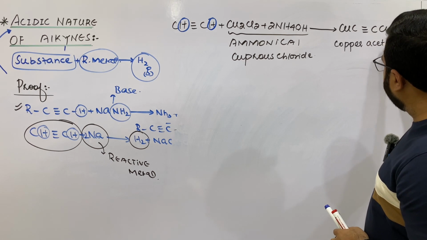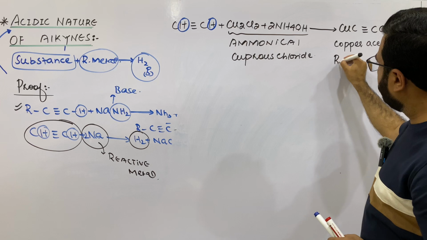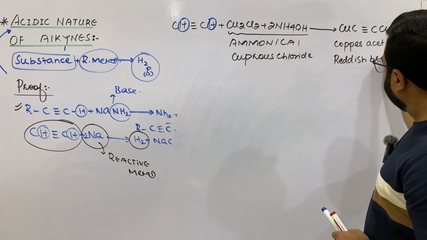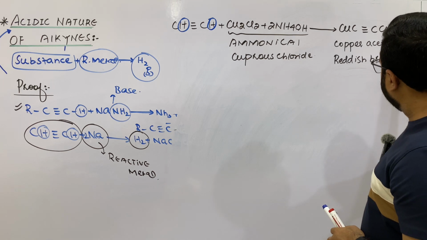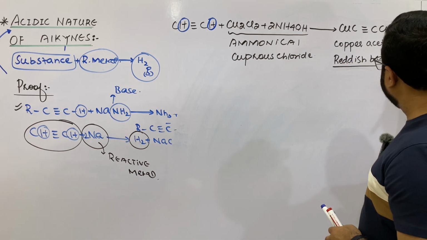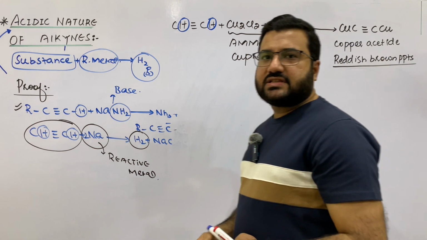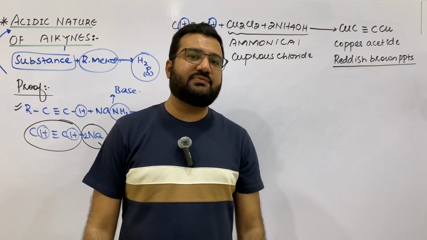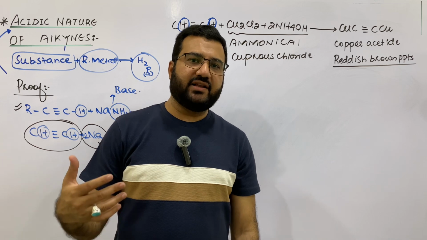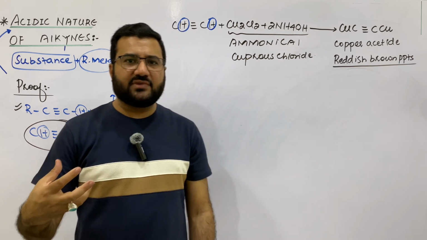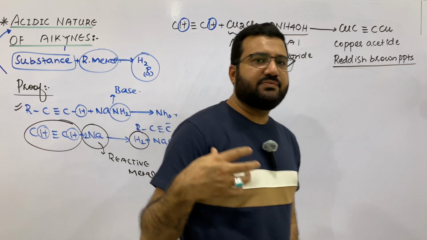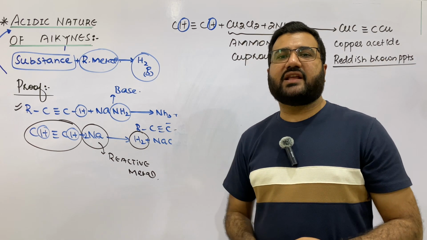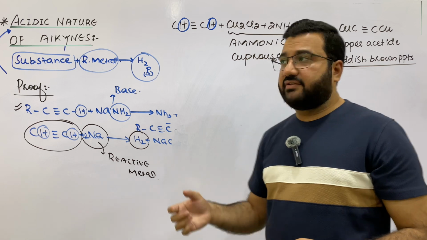This dicopper acetylide forms reddish brown precipitates. And all those organic reactions in which some observable change takes place can be used as identification tests. Just like if some color is changed or some gas is produced, all such reactions in which an observable change takes place can be used as identification tests.